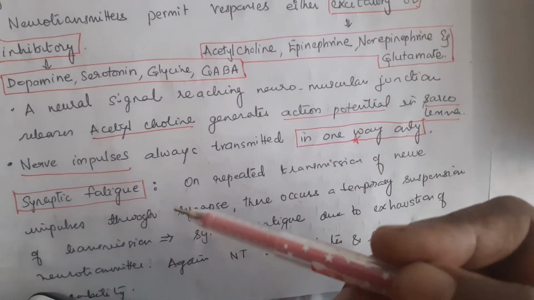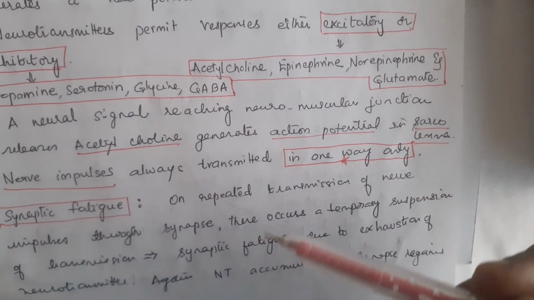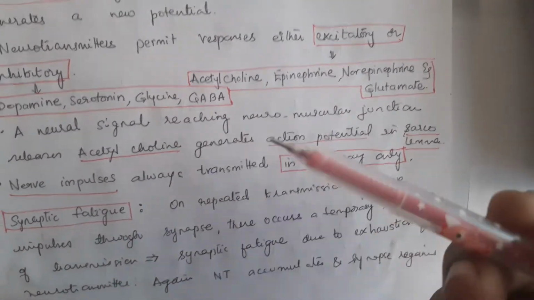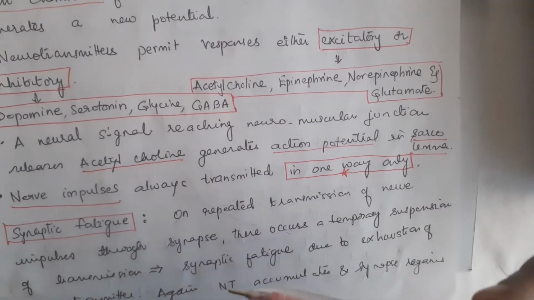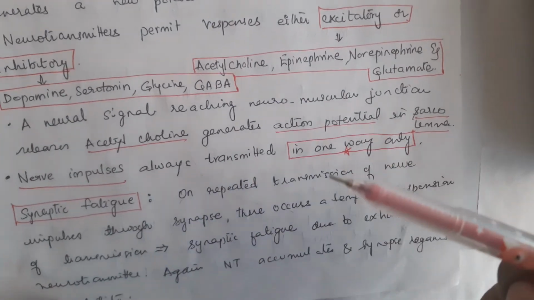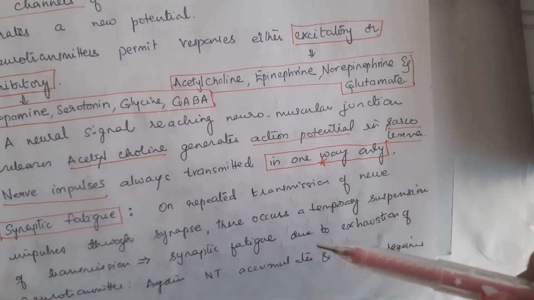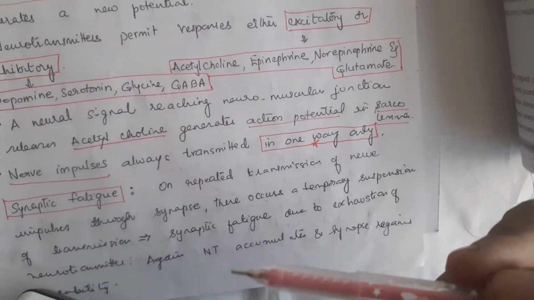What is synaptic fatigue? On repeated transmission of nerve impulses through the synapse, there occurs a temporary suspension of the transmission of the impulse because of exhaustion of the neurotransmitter. That is called synaptic fatigue. Again, when the neurotransmitter accumulates, the synapse will regain its capability to transmit the impulse.